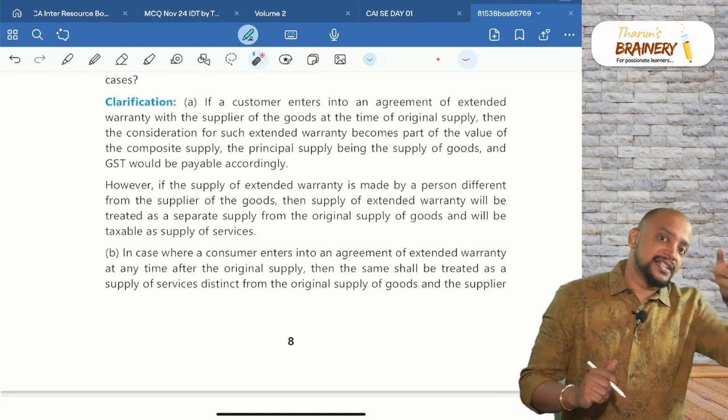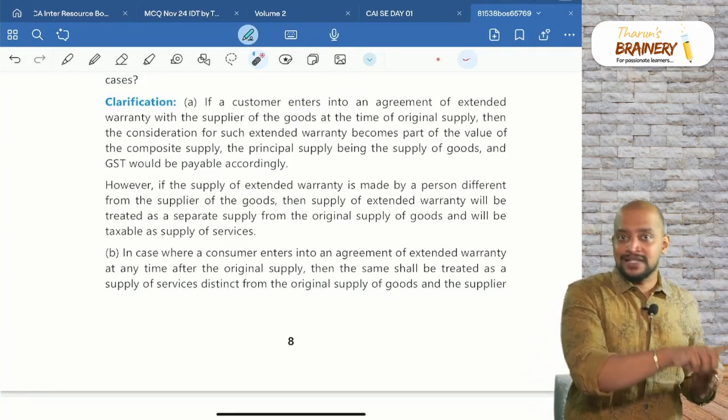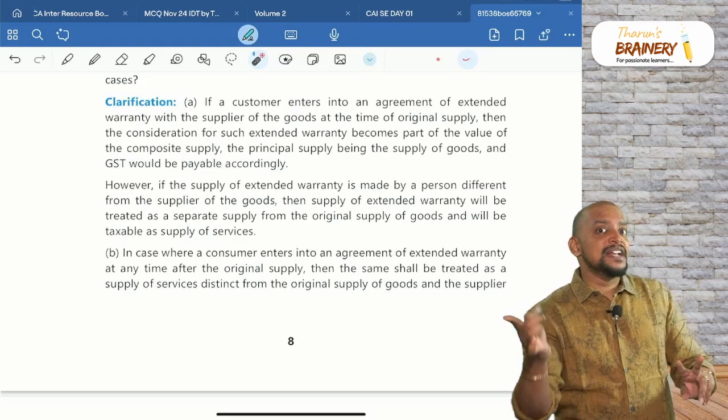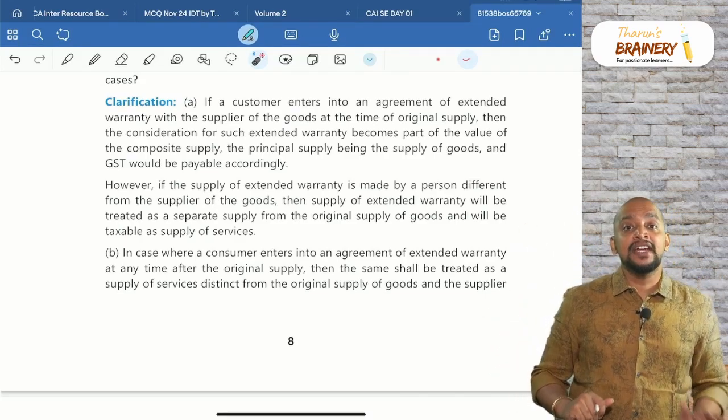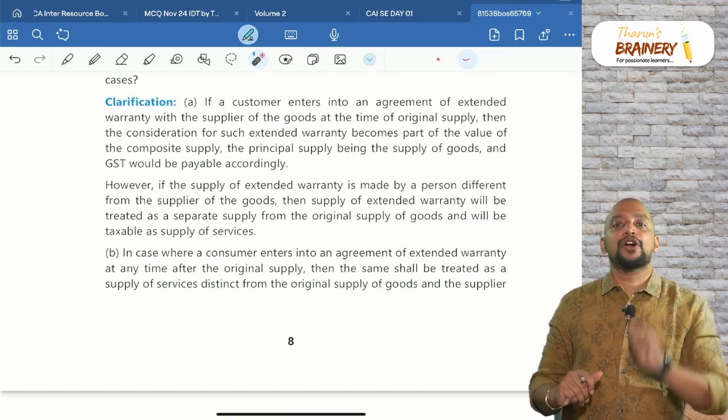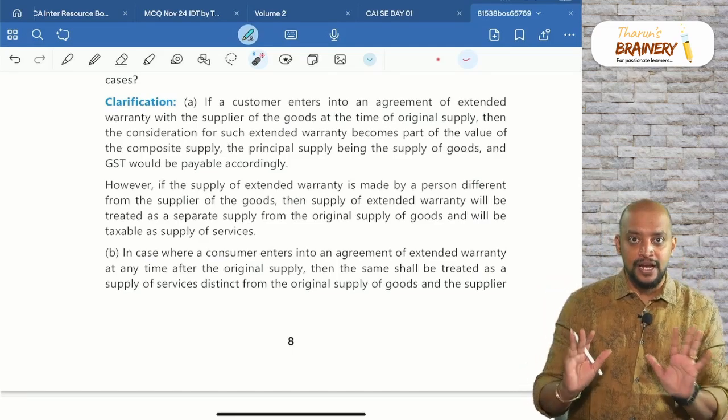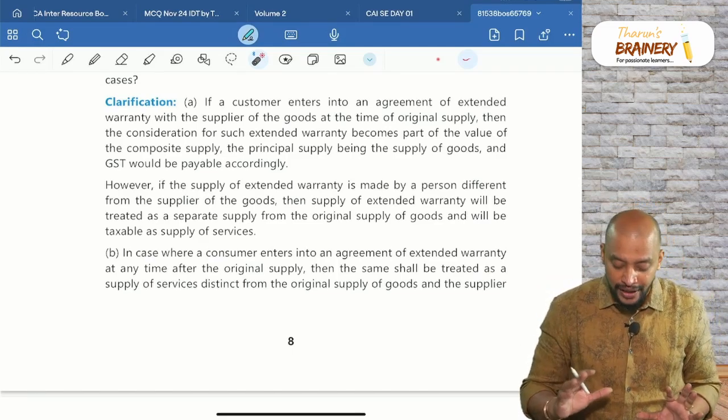However, if it is reverse, the product rate is 12% and the extended warranty is 18%. It is always advisable to pay for the extended warranty at the time of purchase of the product with the same supplier itself. Okay. So now we need to take the decision accordingly.